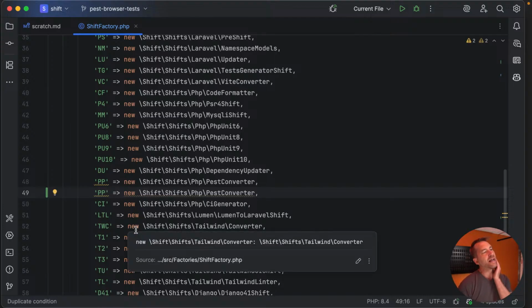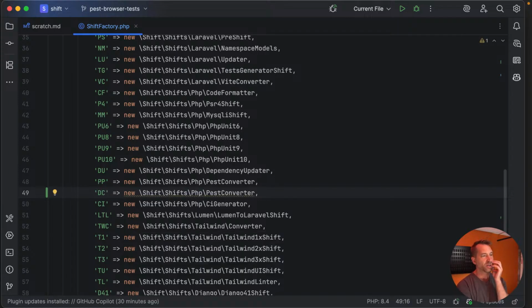So let's do this. I'm going to call this DC. I'm going to call this the Dusk converter, I think. But I'll put it down here by pest. So we'll call this the Dusk converter. And the question now is, do I put it in vanilla PHP? Or is it technically a Laravel?